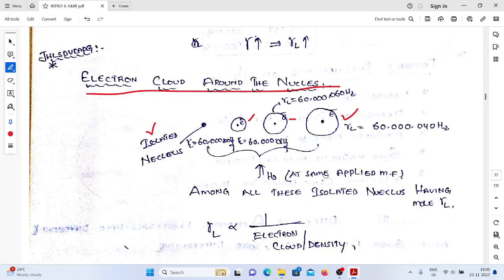This we'll discuss in the next class. Okay, before the discussion, let's think. If we have some electron density around the nucleus, will the precessional frequency increase or decrease? If you know the answer, then please give some comment. Okay, so we will meet in the next video with another topic in NMR spectroscopy.